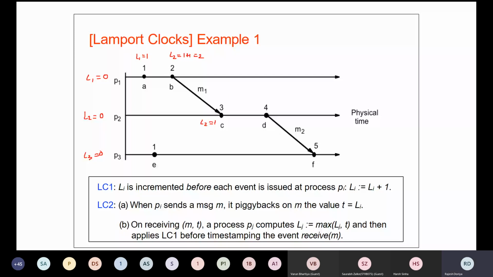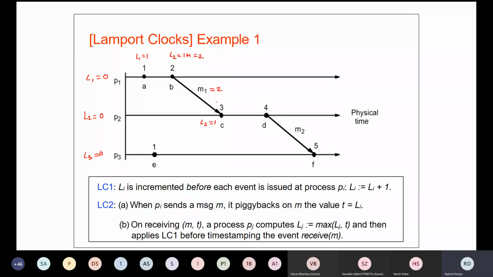But since this is a send-receive message pair, your second rule says that when Pi sends a message M, it piggybacks on M the value T equals Li. Whatever value is there, at present the value for M1 was 2. At the send event the counter value was 2, so this value will be piggybacked to the receive event. That means M1 will be sent to C.